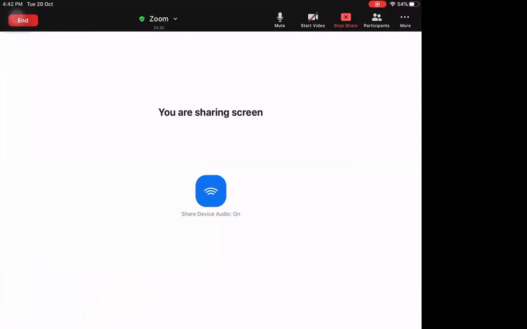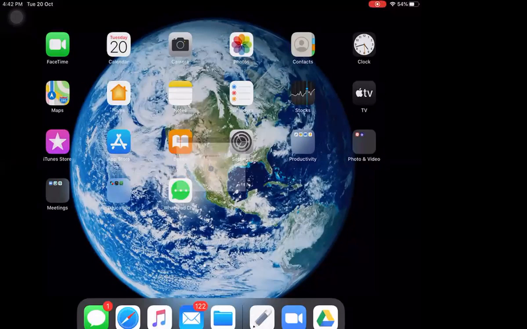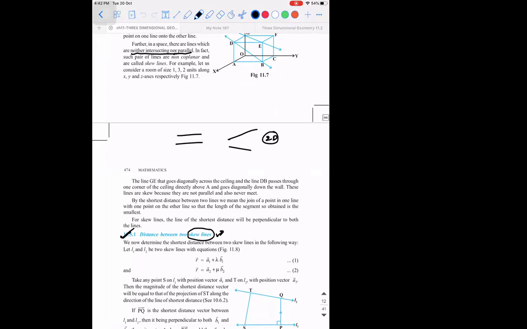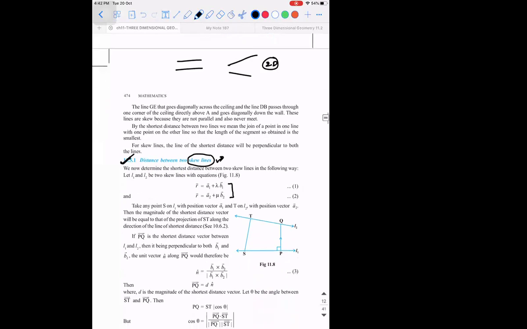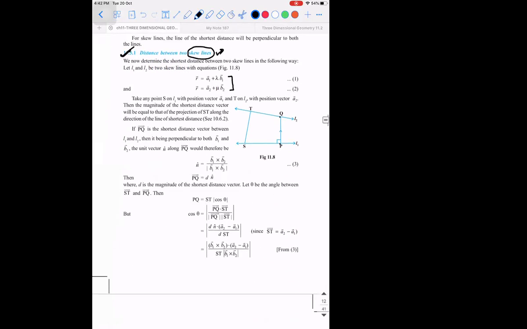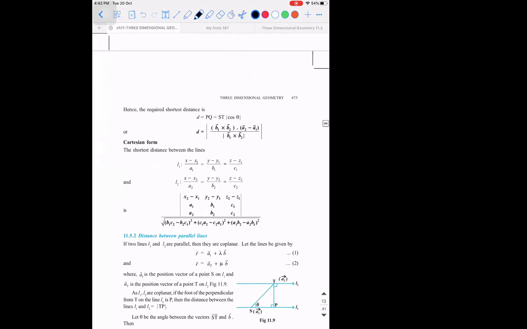The topic says shortest distance between, or distance between, skew lines. Let the two skew lines be r vector equal to a1 vector plus lambda times b1 vector, and the other a2 vector plus mu times b2 vector. Then PQ will give you the distance. I'm not showing the derivation for this; it's not needed.